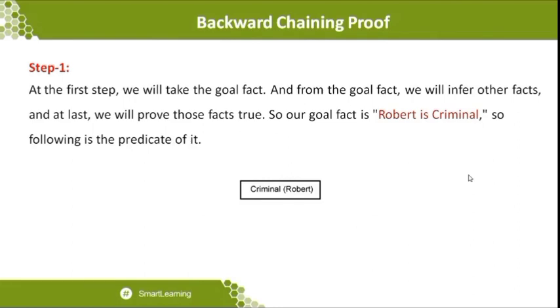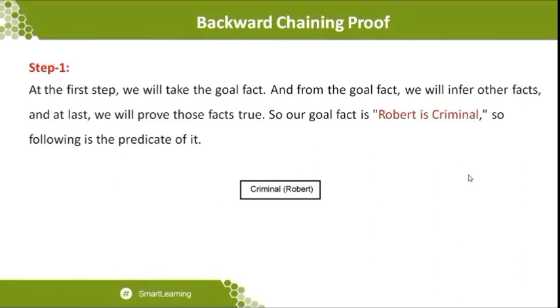What I already told is that whenever you are seeing a first order logic statement, especially in backward chaining, with the implication statement, you see the right hand side as the vision, and from the right hand side you move towards the left hand side to see what the different kinds of facts available are. Based on the facts, you come to the conclusion over here. So now the criminal of Robert is available.